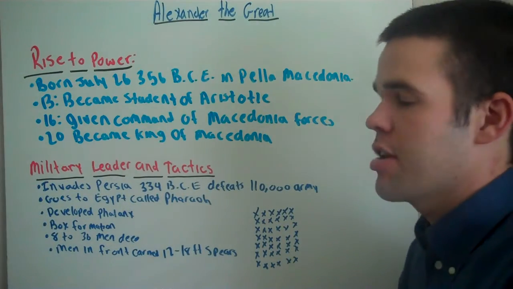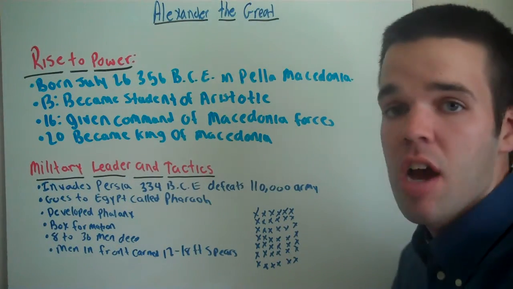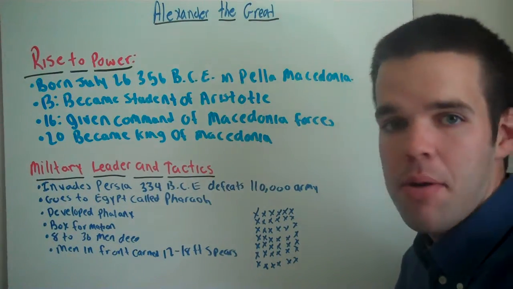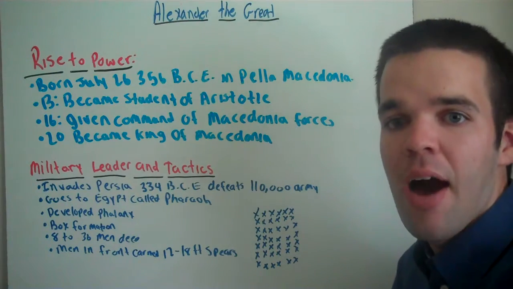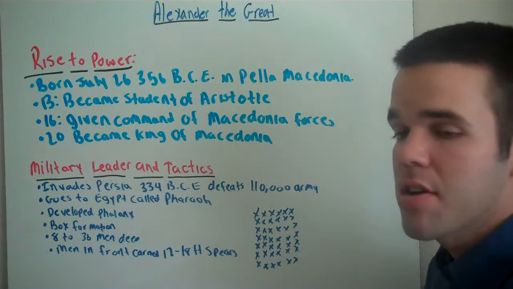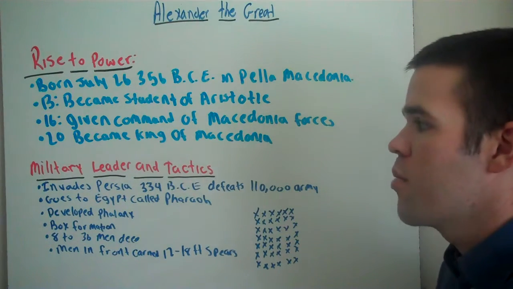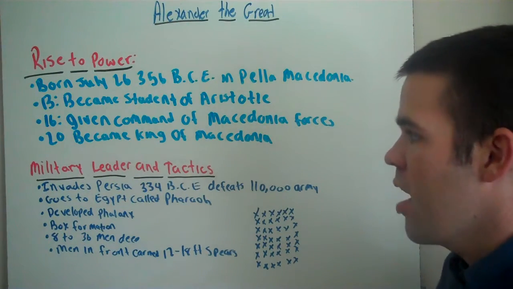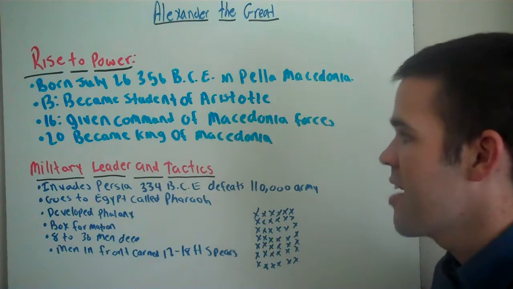Today we're going to cover Alexander the Great. In today's lesson we're going to talk about how Alexander the Great got to his power. We're going to talk about how Alexander the Great was as a military leader. We're also going to talk about Alexander the Great and his biggest rival. And we're going to wrap up today with Alexander the Great's legacy and his death as well.